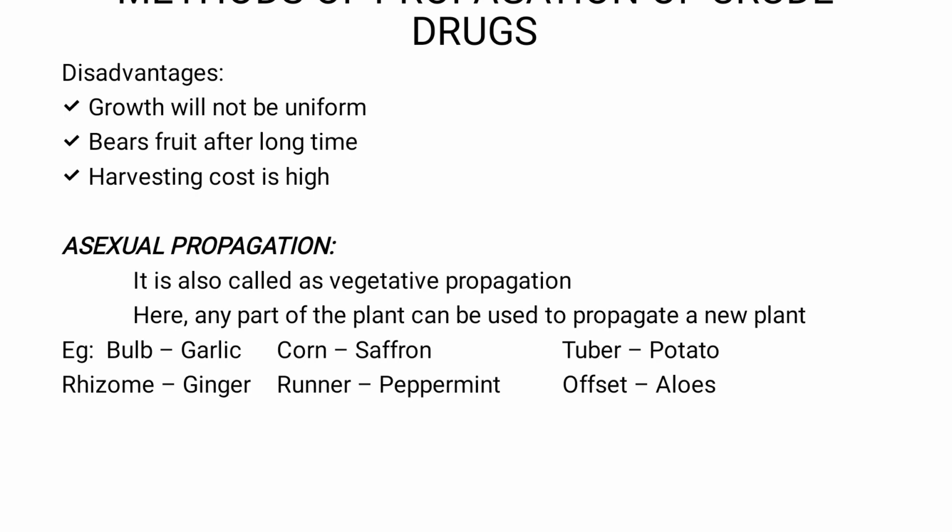Examples: bulb, corm, tuber, rhizome, runner, offset, sucker, stolon. So like that, many are there, right? If you use any of these plant parts and propagate a new plant, then that is called asexual propagation. Since here we use plant parts, it can also be called vegetative propagation.